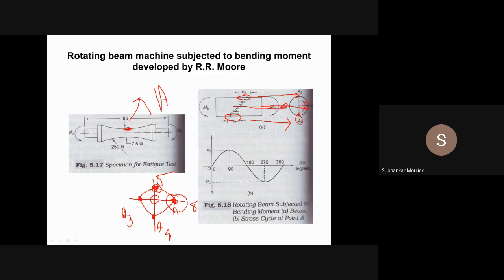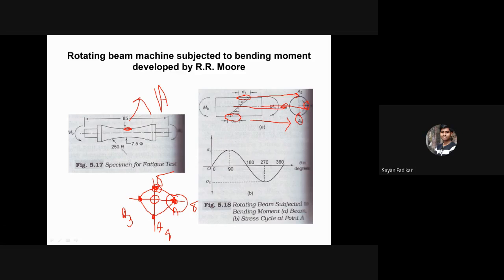So if you do it continuously, because you don't know when this specimen will fail, this specimen can fail after 2 cycles, after 3 cycles, after 4 cycles. If you do this process continuously, there will be a variation in the amplitude of stress.